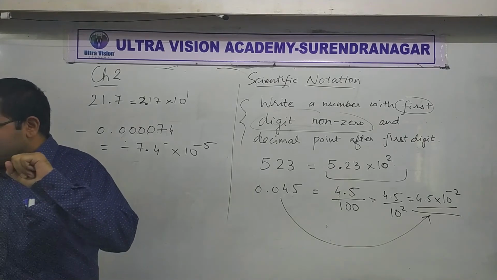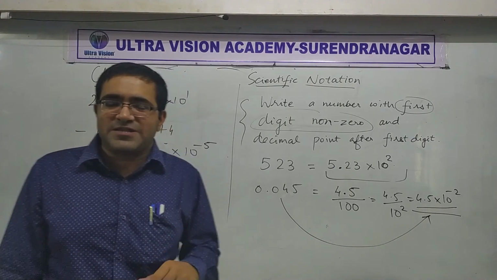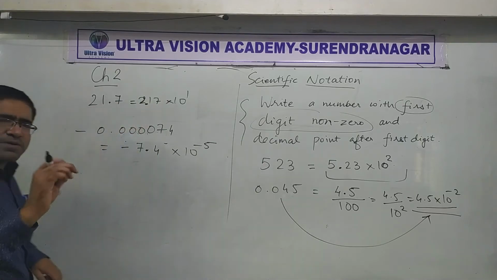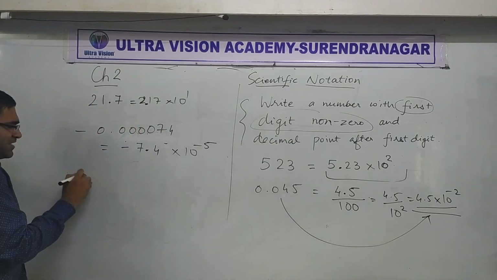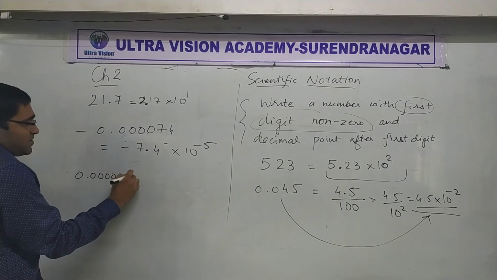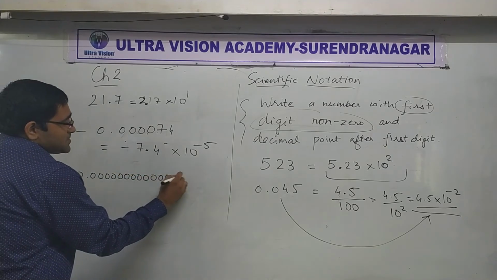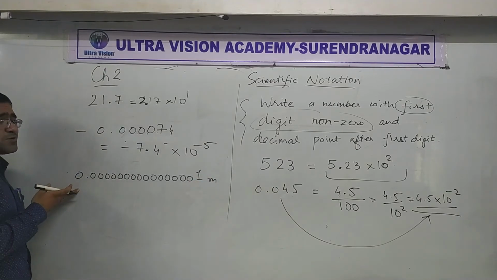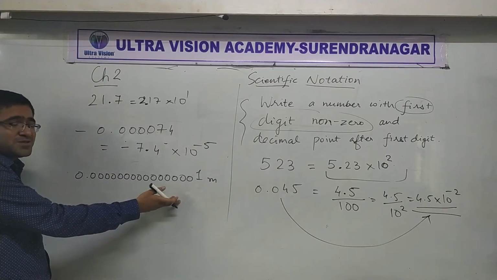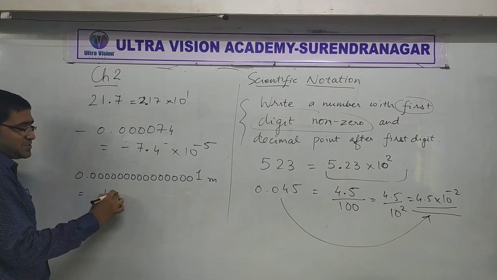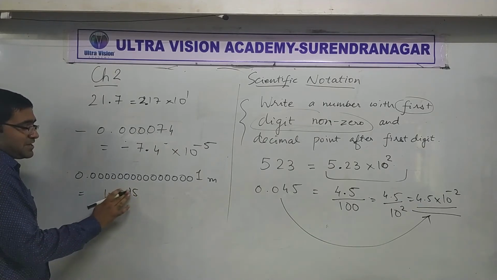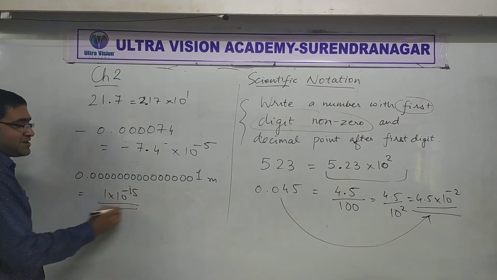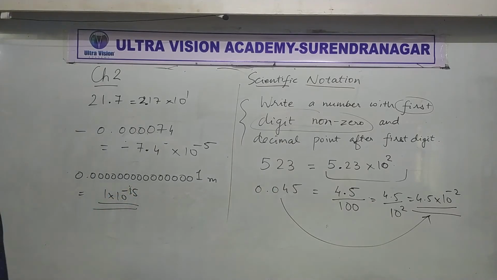You might have a little question. What's the use of writing like this? Let me show you what's the use. Do you remember before a while I told you that the range of the nuclear force is something like this. Sir, who's going to write all these zeros? Better write something like this. Did you understand? It's so easy to write something like this. Yes or no? Instead of putting so many zeros, isn't it very easy to write like this?